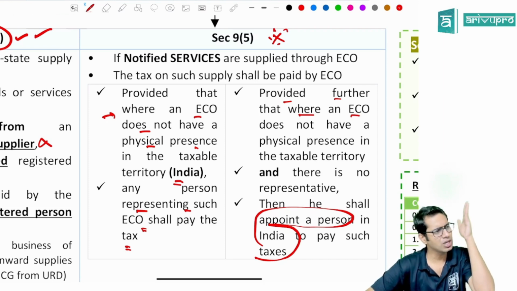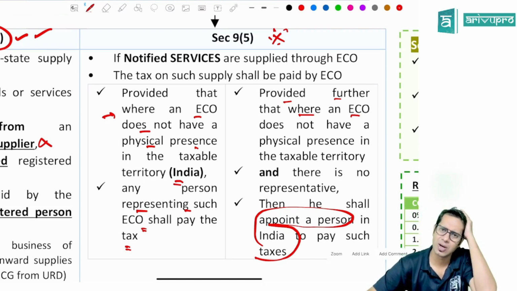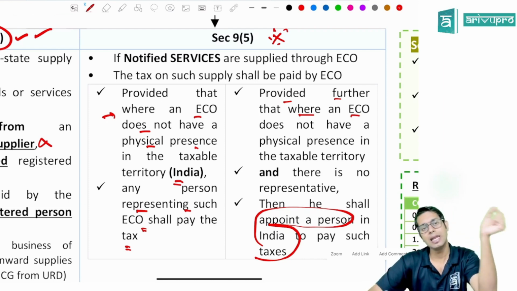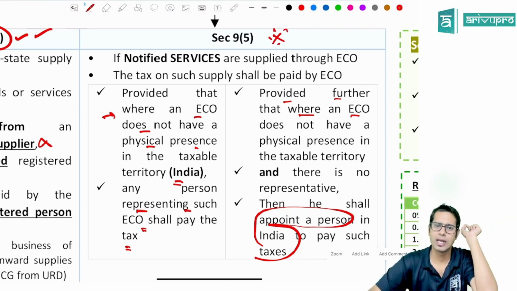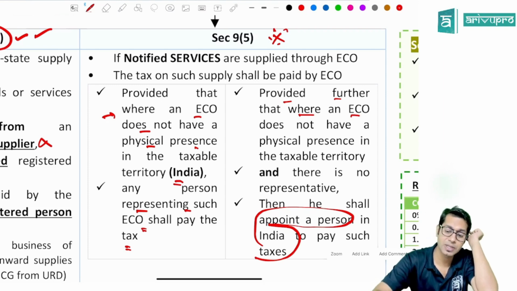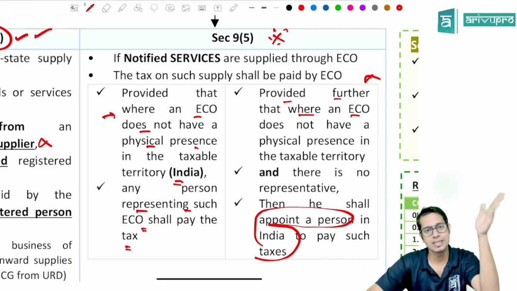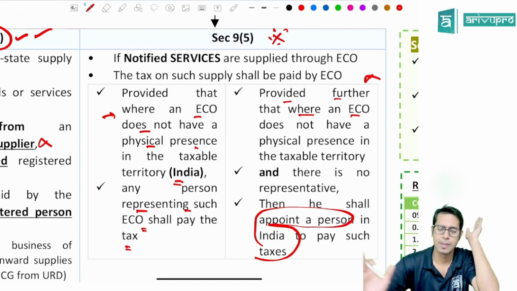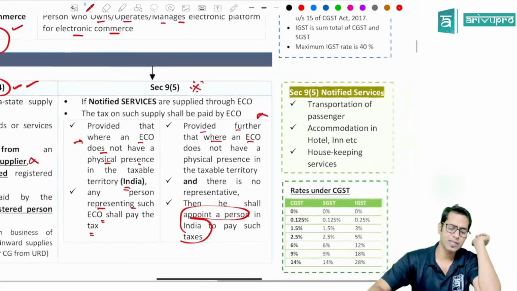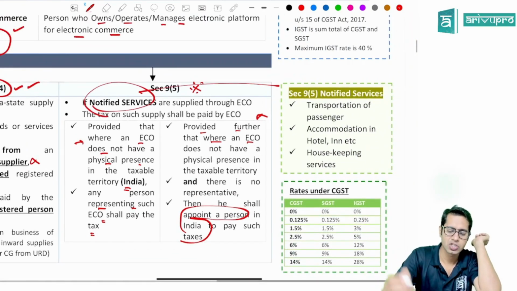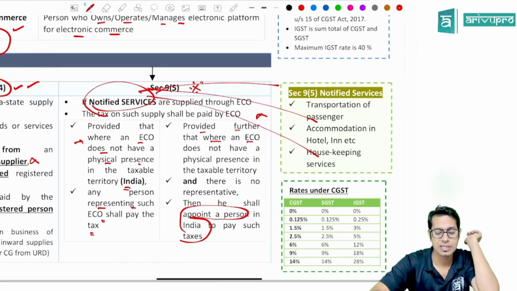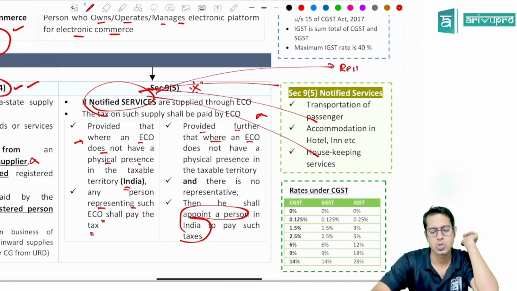Now, the question is, sir, what if the e-commerce operator does not have a physical presence or any office in India? Then any person who is representing the e-commerce operator in India will have to pay the taxes. Sir, what if there is no representative also? In such cases, the e-commerce operator will have to compulsorily appoint a person in India to make the payment of these taxes. Now, what are the different services covered over here, sir? Transportation of passenger services, accommodation in hotel and guest house services, then housekeeping services and restaurant services.